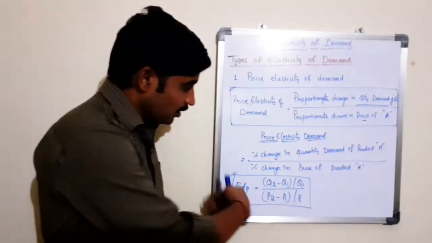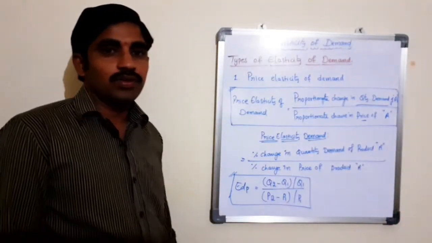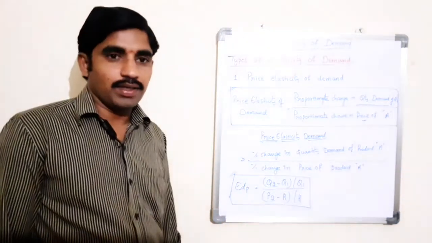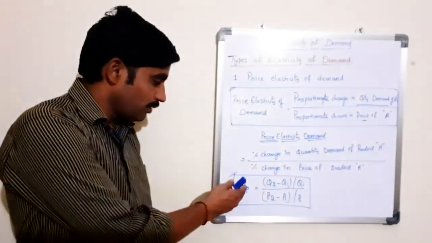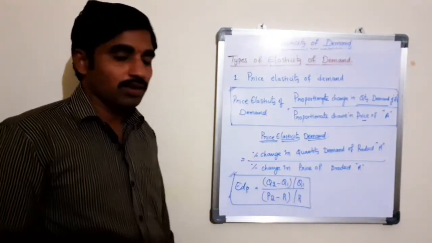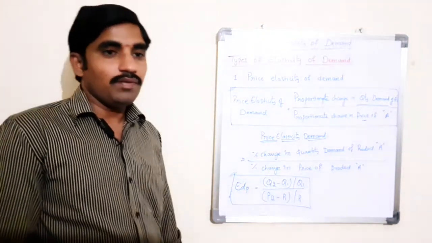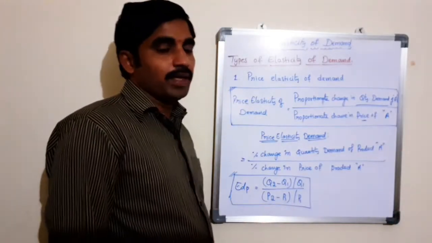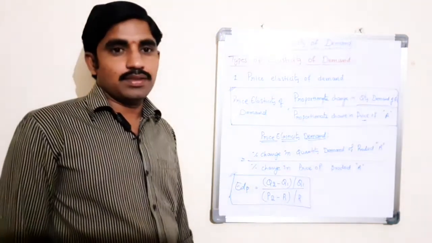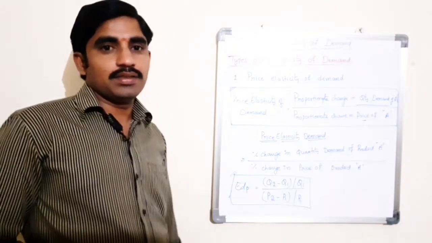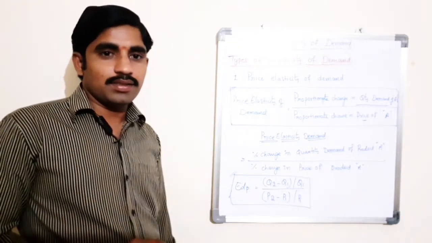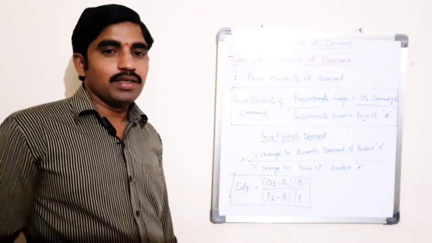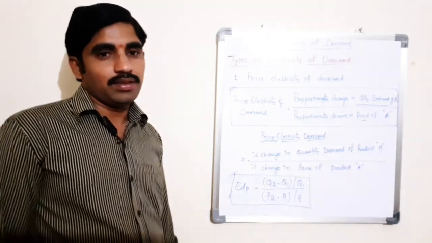So here this is a formula which is used to calculate price elasticity of demand. All the illustrations can be done by using this formula only. After measuring the elasticity of demand, whether it is price elasticity of demand, income elasticity of demand, cross elasticity of demand, or advertisement elasticity of demand, we need to interpret the result.